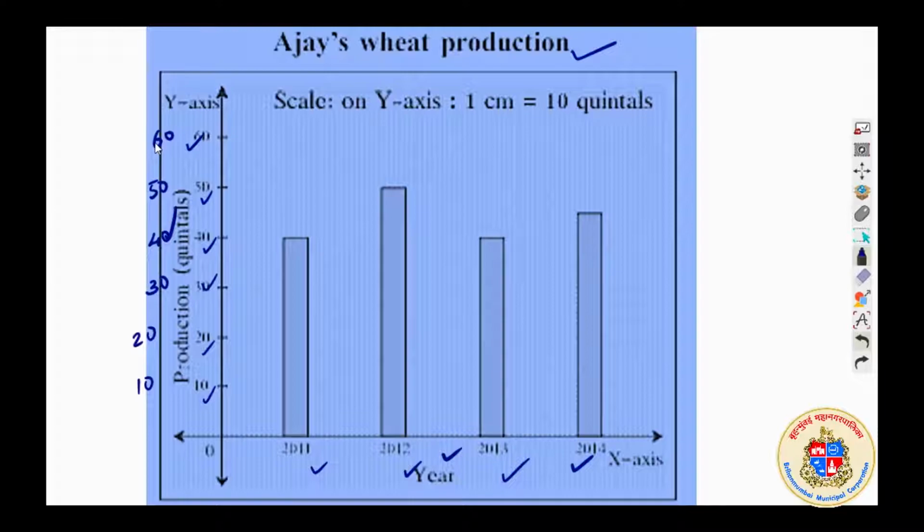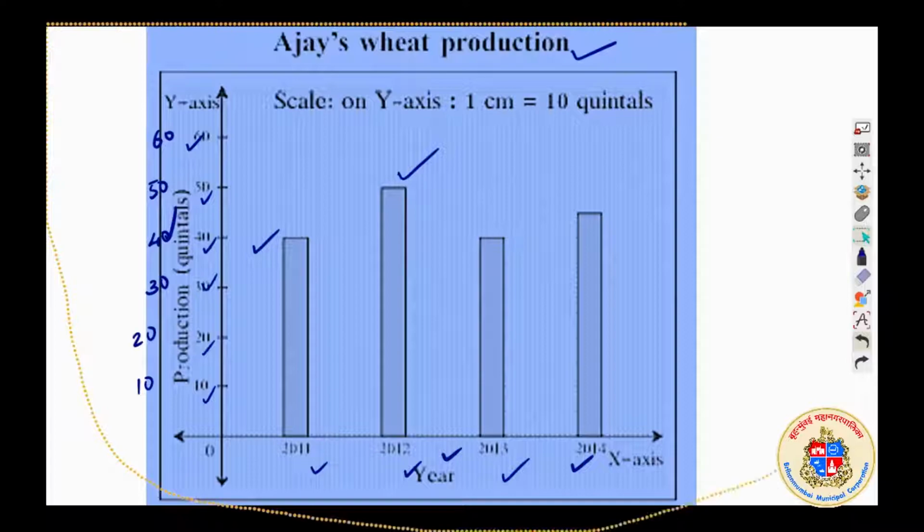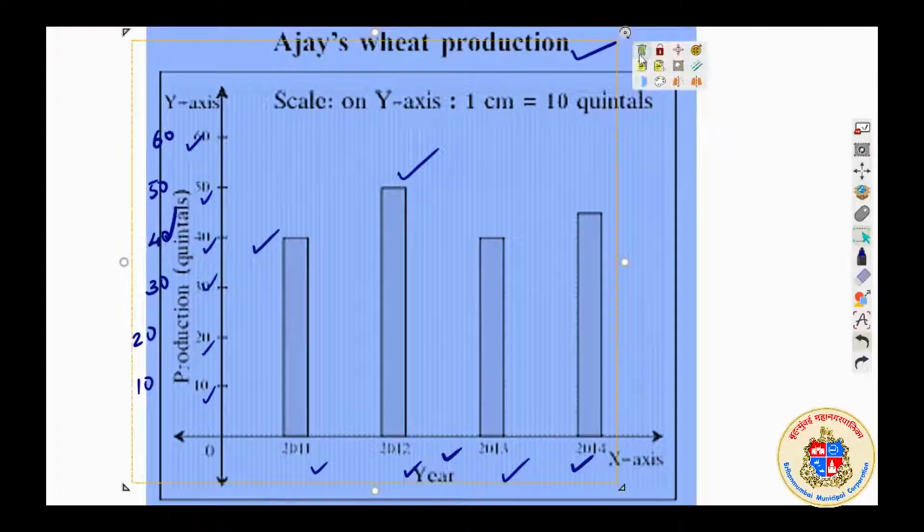Now, from the graph we can understand that Ajay had a better production of wheat in the year 2012. His production in 2011 was 40 quintals. So we can read the graph easily. Reading from the graph, like a pictogram, we can understand the thing very quickly.